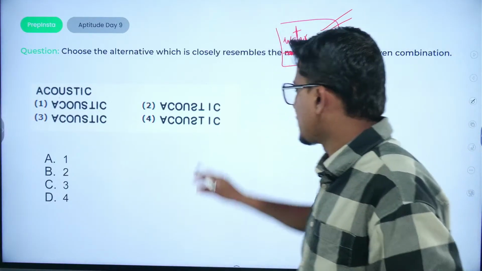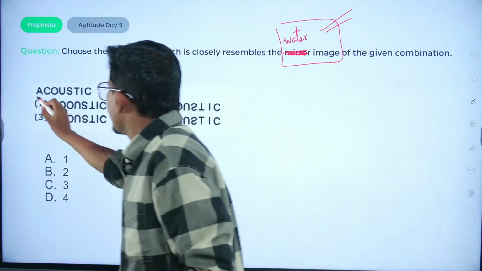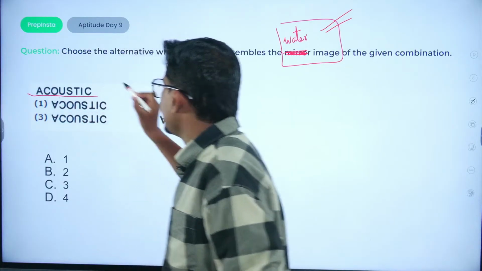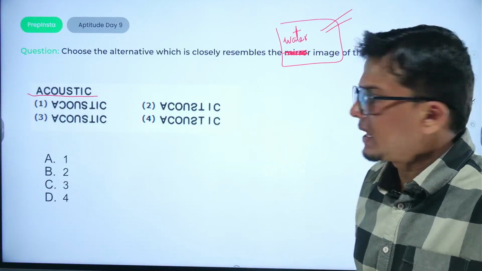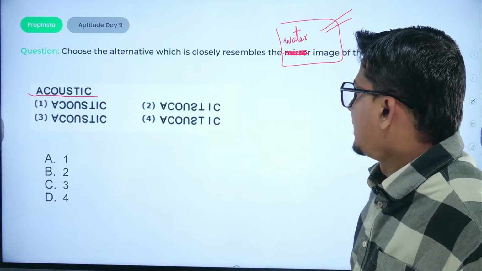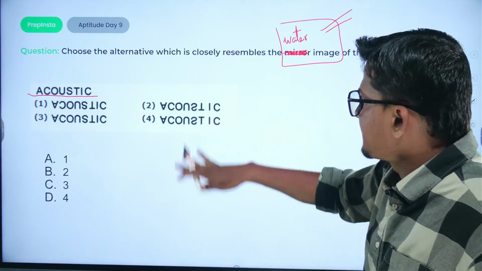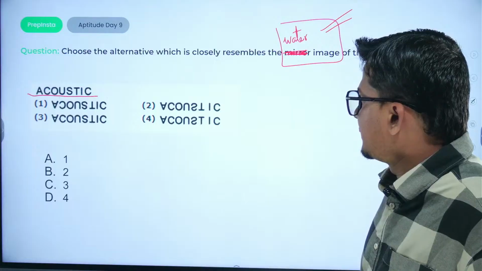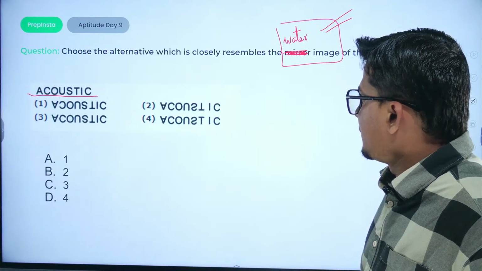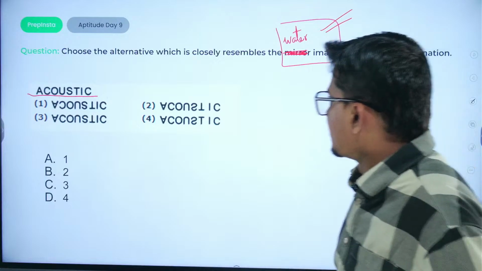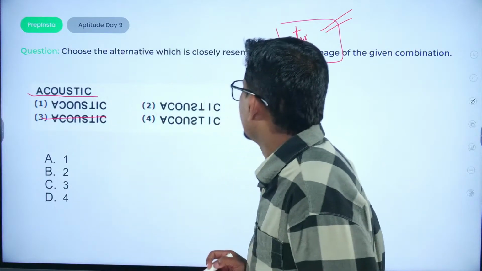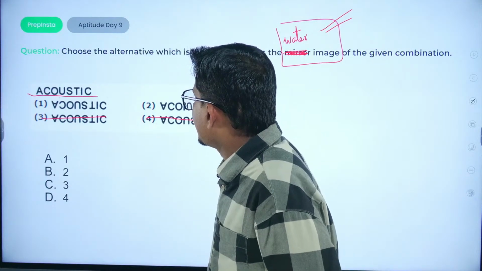Okay, so do the water image here, and water is always considered to be beneath the particular diagram. So what would be the water image? If A is being flipped, it would be upside down, and there would be an orientation change as well. So this would be eliminated from here, this would also be eliminated.